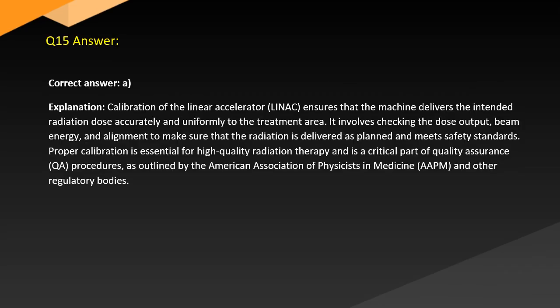Answer. Correct answer: A. Explanation. Calibration of the linear accelerator (LINAC) ensures that the machine delivers the intended radiation dose accurately and uniformly to the treatment area. It involves checking the dose output, beam energy, and alignment to make sure that the radiation is delivered as planned and meets safety standards. Proper calibration is essential for high-quality radiation therapy and is a critical part of quality assurance (QA) procedure, as outlined by the American Association of Physicists in Medicine (AAPM) and other regulatory bodies.